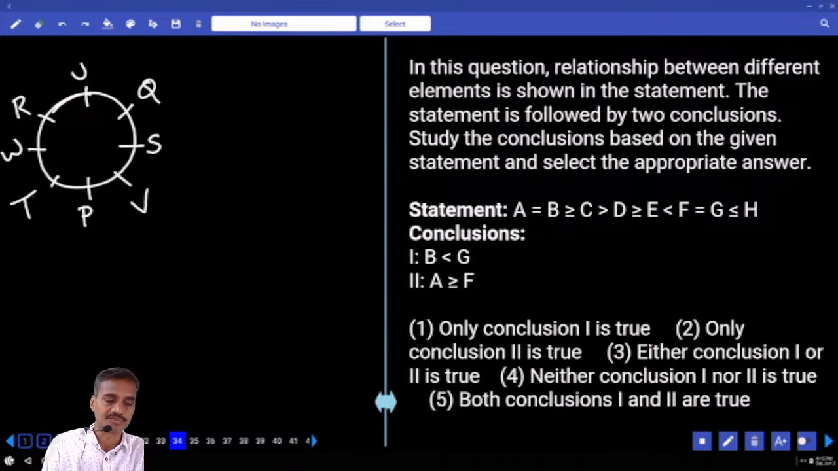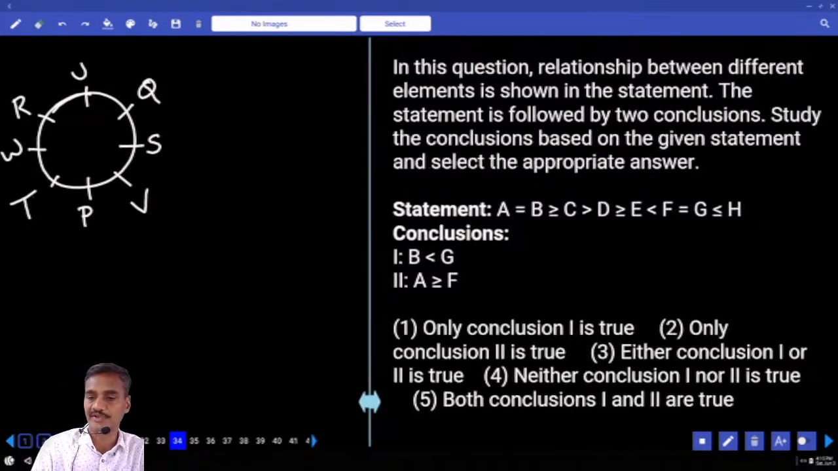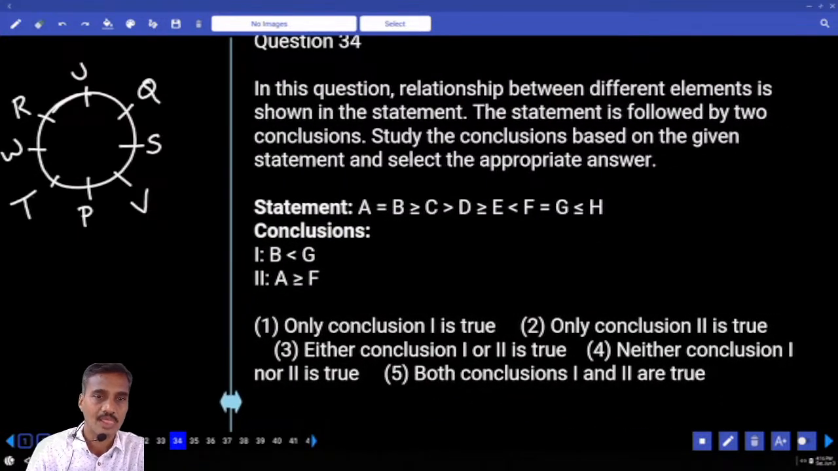Then 34 onwards. Now 34 to 36 are questions on inequalities. Inequalities, first or second priority? Definitely first priority. Then B and G. Now B is here, G is here. Between these two opposite symbols, no relation can be drawn.